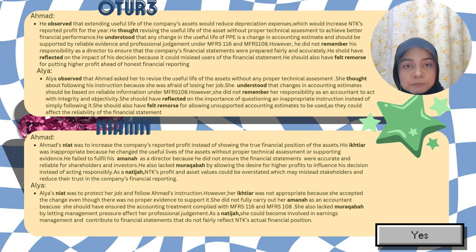Okay, for Alia, her niat was to protect her job and follow Ahmad's instruction. However, her ikhtiar was not appropriate because she accepted the change even though there was no proper evidence to support it. She did not fully carry out her amanah as an accountant because she should have ensured the accounting treatment complied with MFRS 116 and 108.